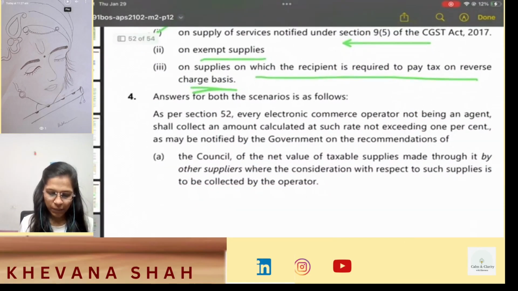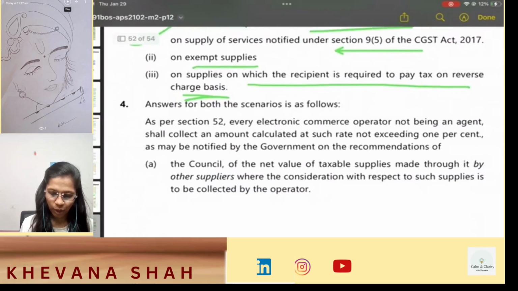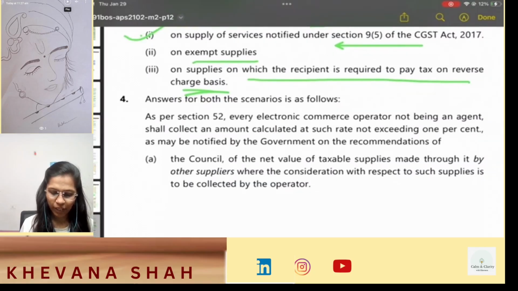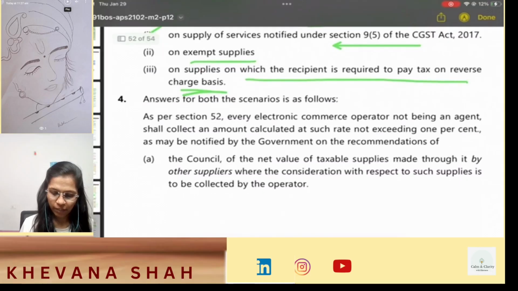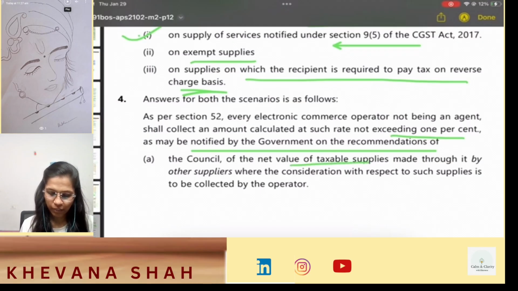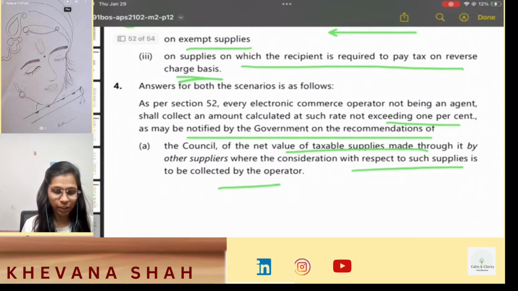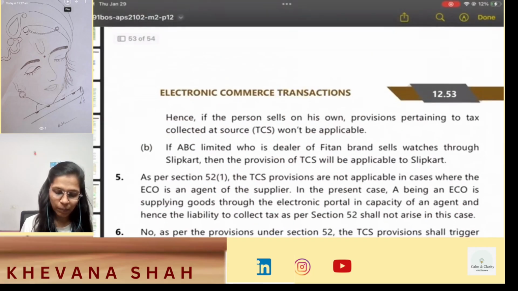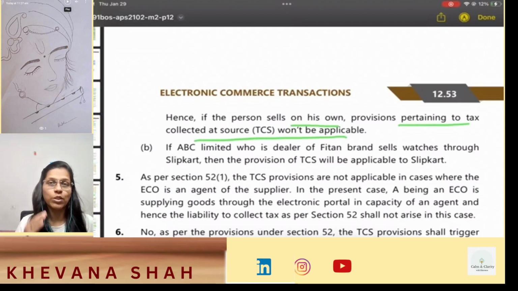See, as per section 52, every ECO not being an agent shall collect an amount calculated at such rate not exceeding 1% as may be notified by government on the recommendations of the council of the net value of taxable supplies made through it by other suppliers, where the consideration with respect to such suppliers is to be collected by the operator. Hence, if the person sells on his own, provisions pertaining to TCS won't be applicable. Okay, because you're not selling on behalf of someone else, but you are selling on your own through your own website. So it doesn't matter whether you are an ECO.